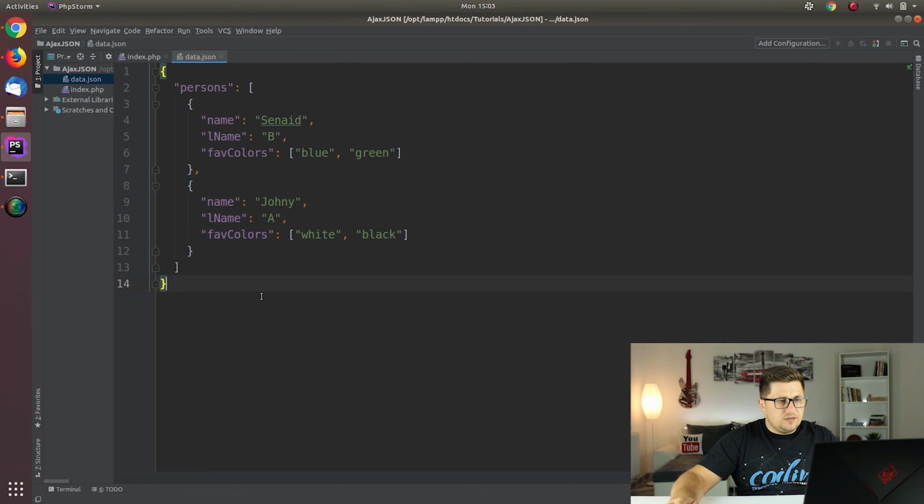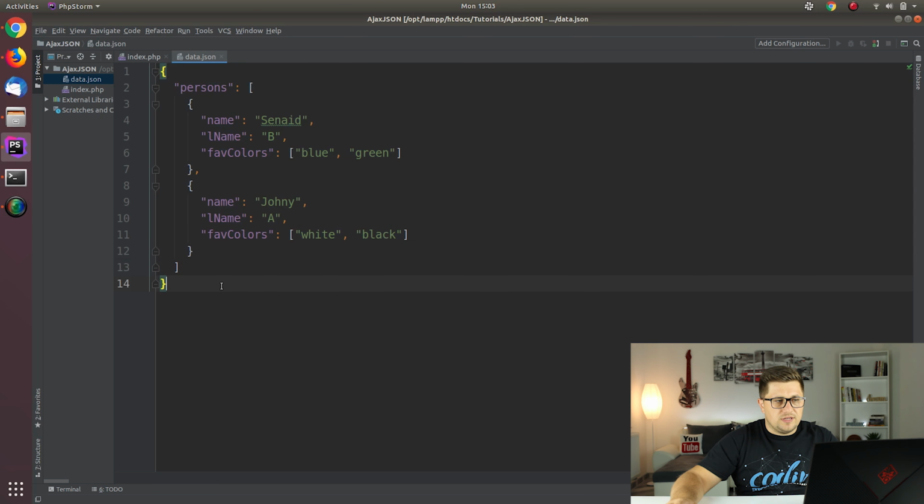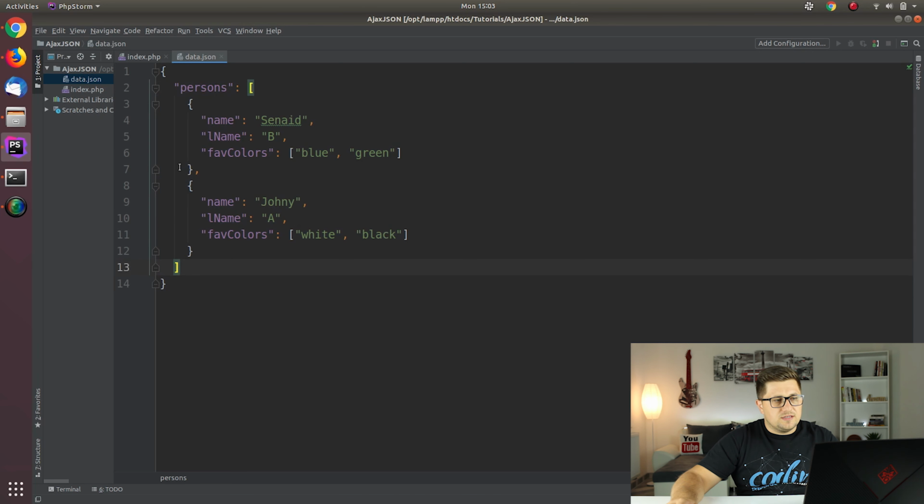So at the moment, just imagine that we have created a new file, data.json, and inside this file we have stored some data that is written in JSON, which is basically an object of the data. You can see what we have here, persons, and then inside each person there are identities that are again objects.